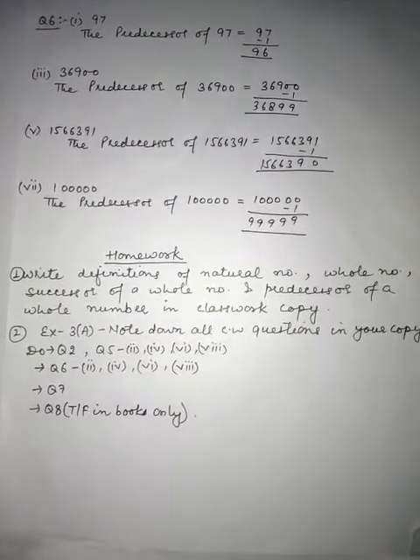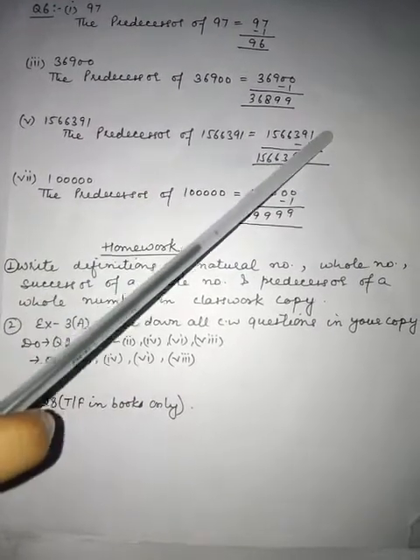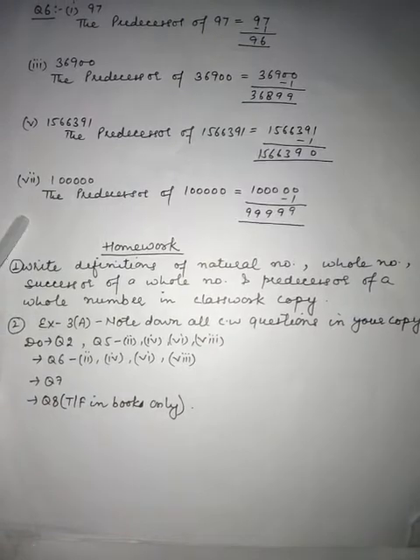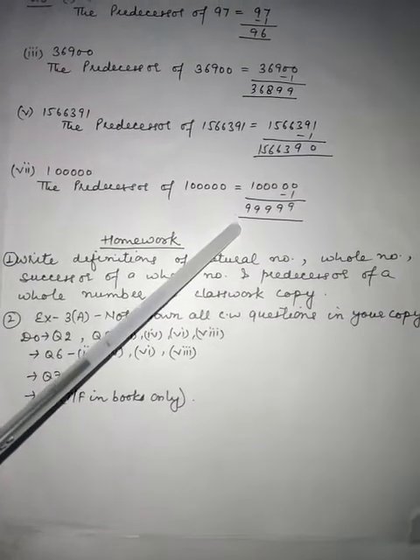We have the fifth part. Similarly, we can find out the predecessor of this number by subtracting 1. We have the seventh part. Similarly, we can find out the predecessor of this number also, and the remaining parts are in homework.